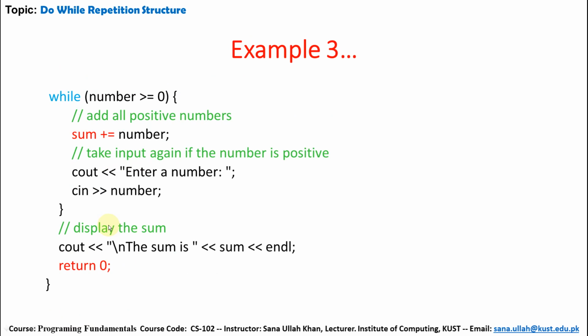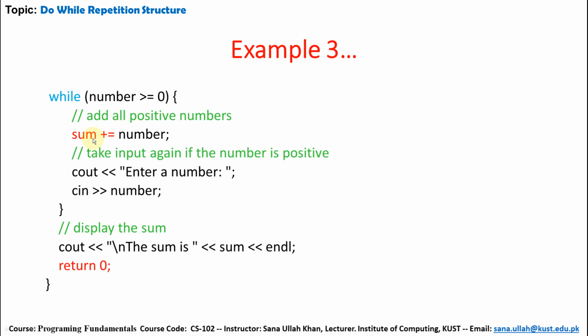Here again we are using a while loop, but the topic is the do while loop. So it is my task for you people: solve the same problem with the do while loop. So while the number is greater than or equal to 0, let's suppose the user enters 5, so 5 is greater than or equal to 0.